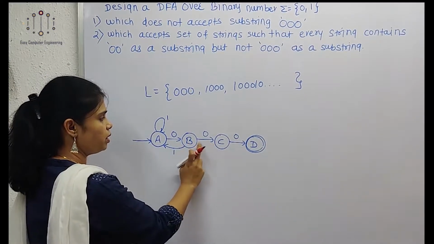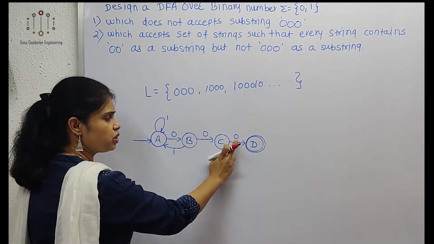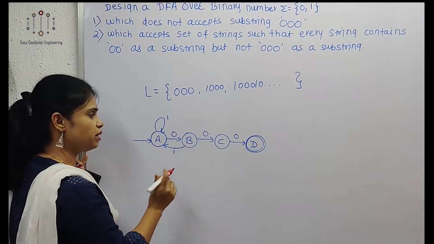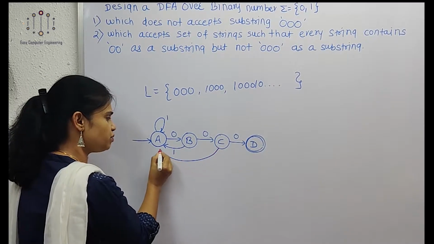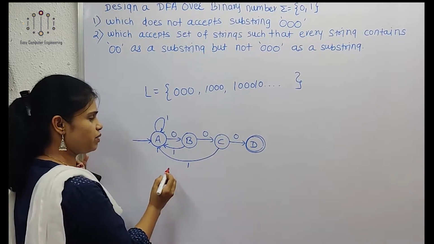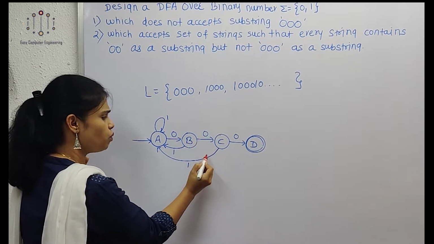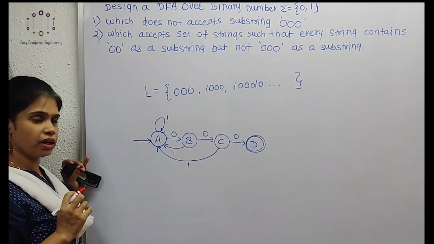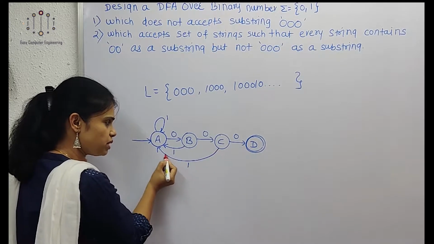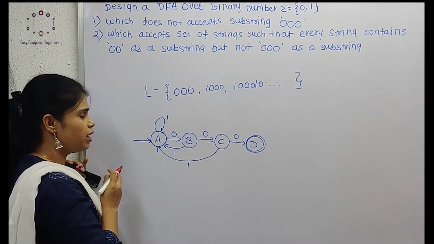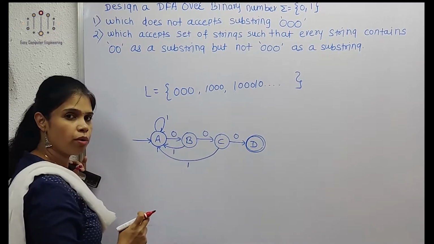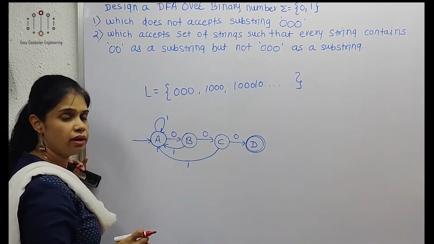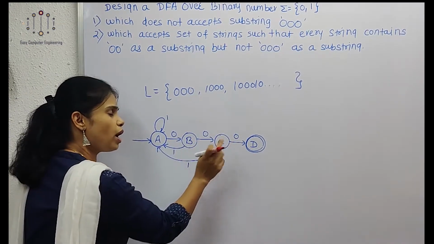Now from C, the 0 transition is already done. We have to show the 1 transition. Again we have to show the 1 transition from C to A, because if my string is 0 0 1 0 0 0, that will be the correct one. Now from D: up till A, B, C and D we got 0 0 0 as a substring.